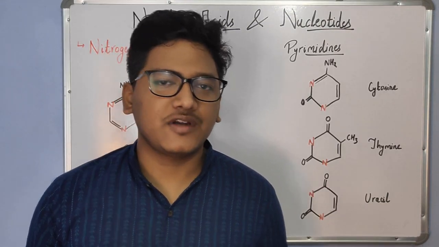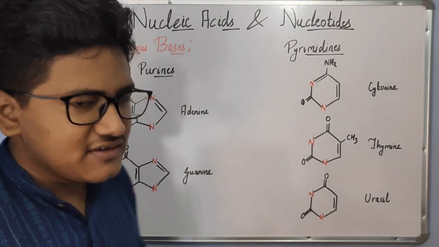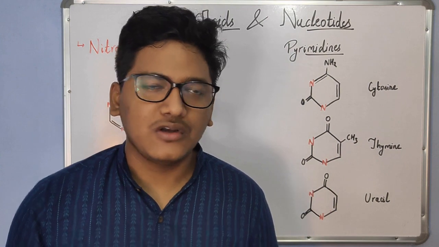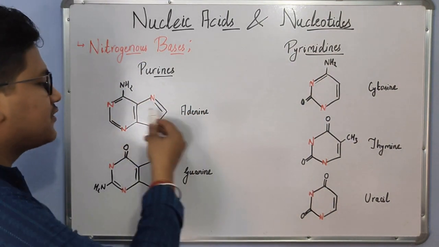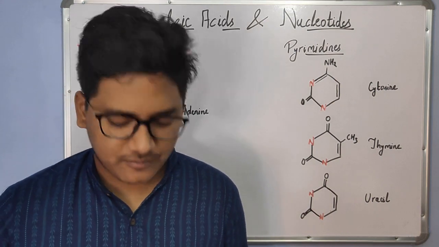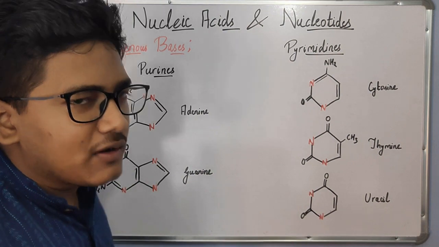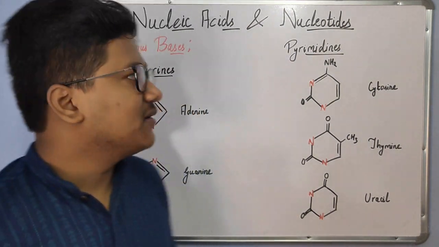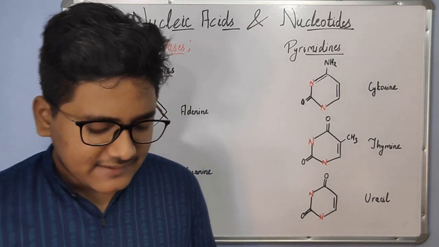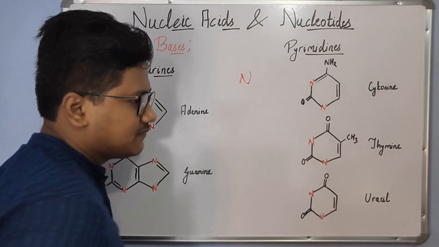Okay, so let's take a look into the nitrogenous bases in detail. The nitrogenous bases are basically nitrogen containing organic molecules, and as we can see from the figures, these are aromatic, cyclic or heterocyclic molecules. Due to the presence of nitrogen, these are called nitrogenous compounds, and they are called bases because of the presence of some basic character, and this basic character is imparted because of the presence of nitrogen.